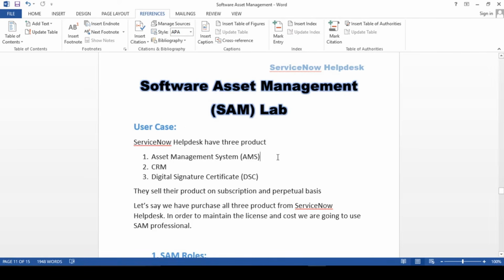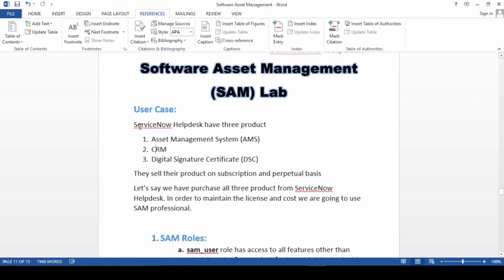Anyway, right, so use cases guys here. So we have one company, like I have just made a software company, ServiceNow help desk, as a company. This is my channel name basically. So this software company ServiceNow help desk has 3 products. One is the asset management system, AMS, one is the CRM, and the third one is the digital signature certificate.